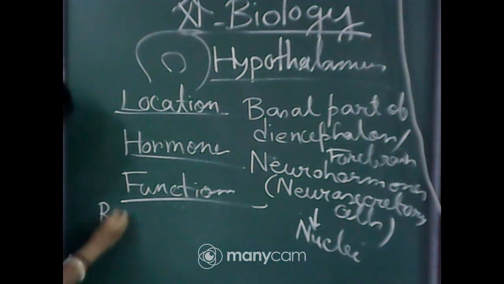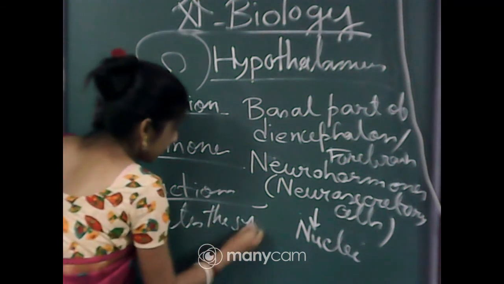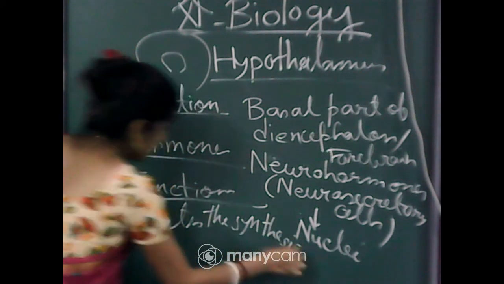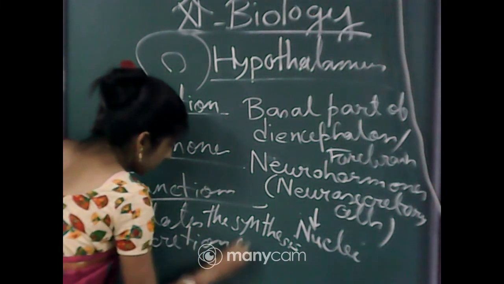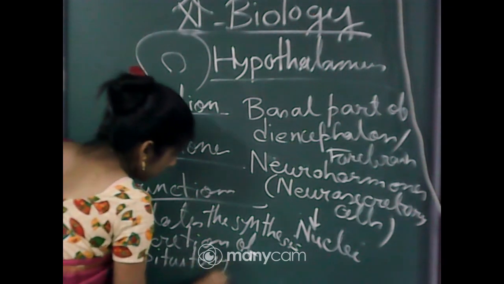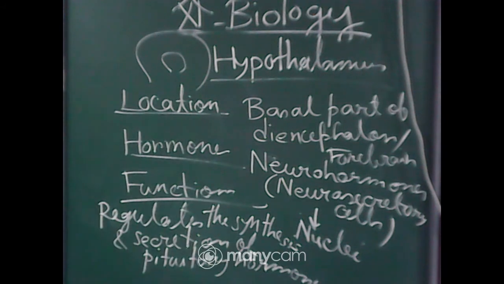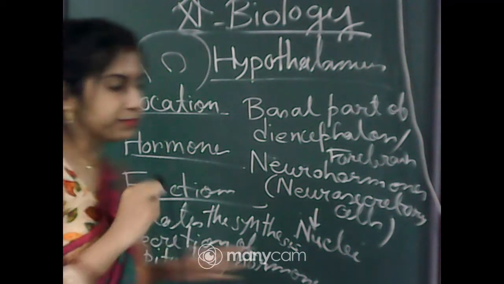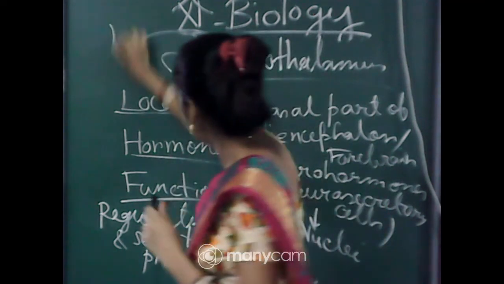So that is the main function of the hypothalamus, that it regulates the synthesis and secretion of the pituitary hormones. Now, you have to know that the pituitary gland is like that.